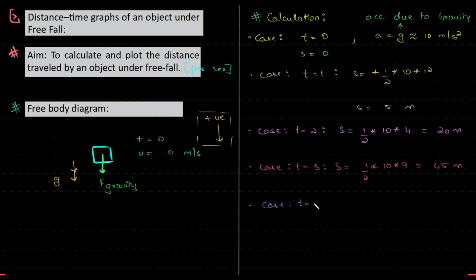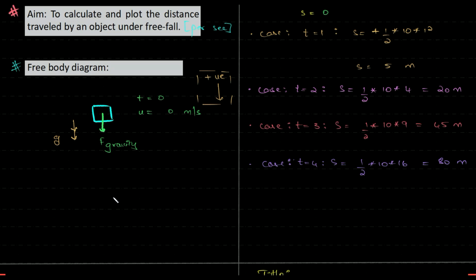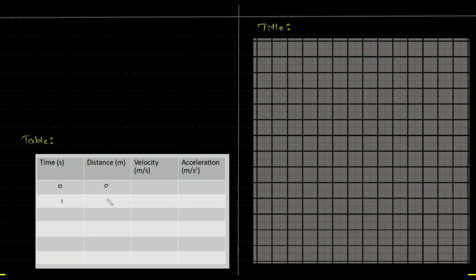Case t is equal to 4. So s is equal to half into 10 into 16. So this is 80, right? And the difference here is 35. So the gap is increasing. Okay, so let's see if we have enough information to plot what we require. For t is equal to 0, distance is 0, and for t is equal to 1, that is within 1 second, it has traveled 5 meters, then 20, 45, 80.